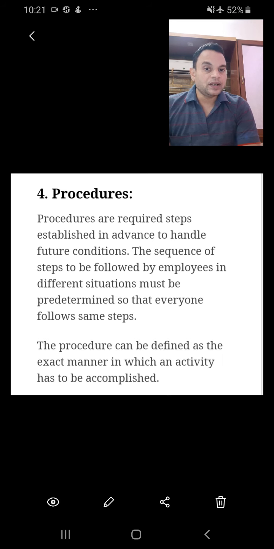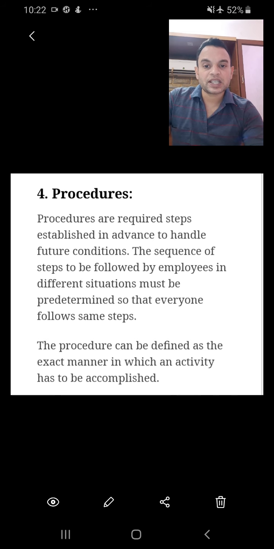Even if you see in your daily situation, when you get up in the morning, you freshen up, you brush your teeth, you have breakfast, you go to school, then lunch, then your study, then dinner. These are your procedure. You cannot change it. So everything is in a system. In the same way, in an organization, the procedure has to be followed. Step 1, step 2, step 3, step 4, step 5. So for procedure, the keyword is chronological sequence.